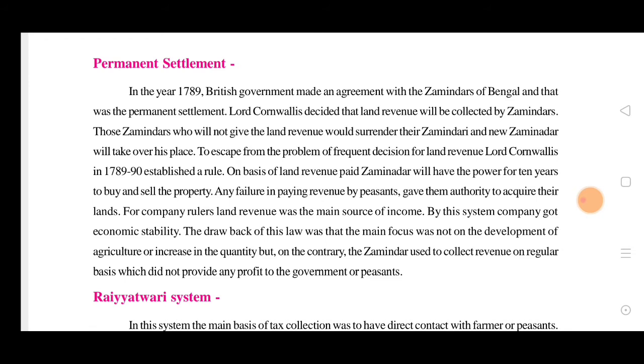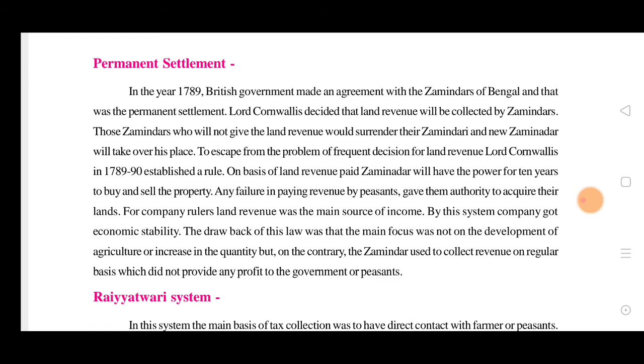Lord Cornwallis decided that land revenue will be collected by zamindars. Those zamindars who did not give the land revenue would surrender their zamindari, and a new zamindar would take over his place. They started this policy not just for the collectors who were before cheating and doing a lot of things.